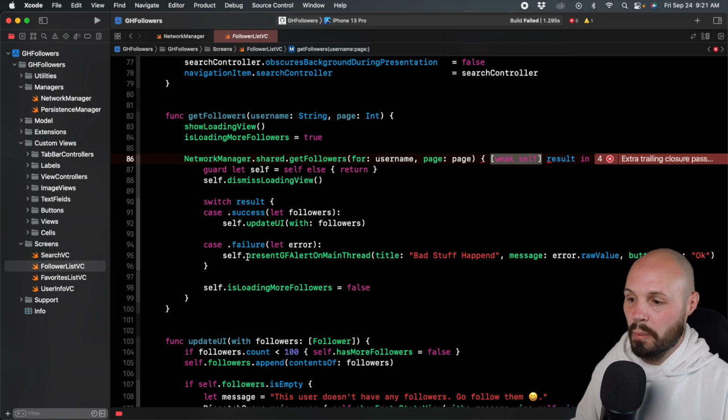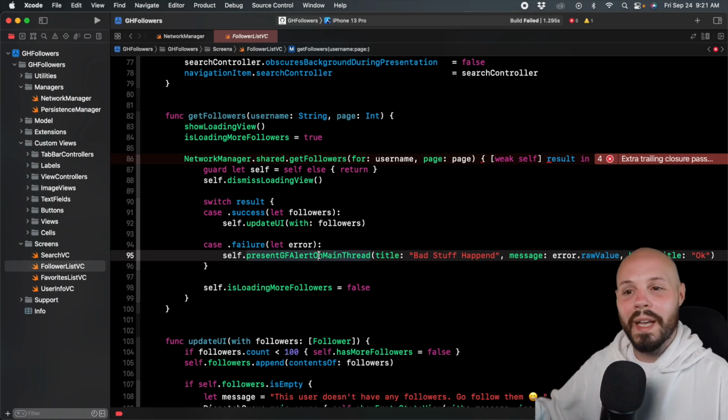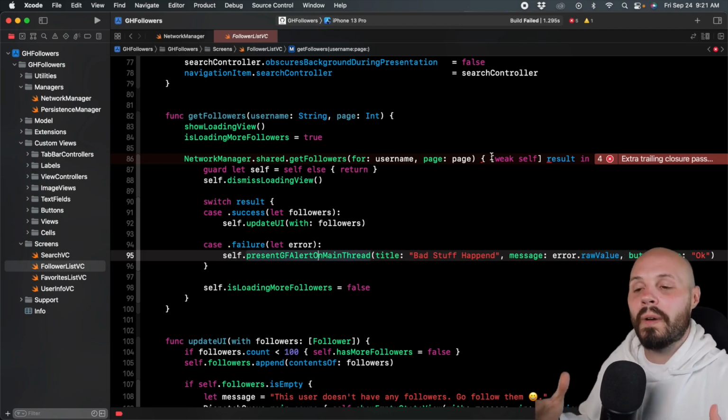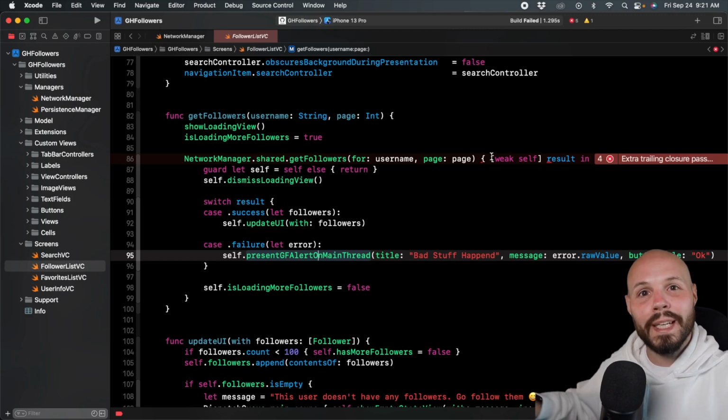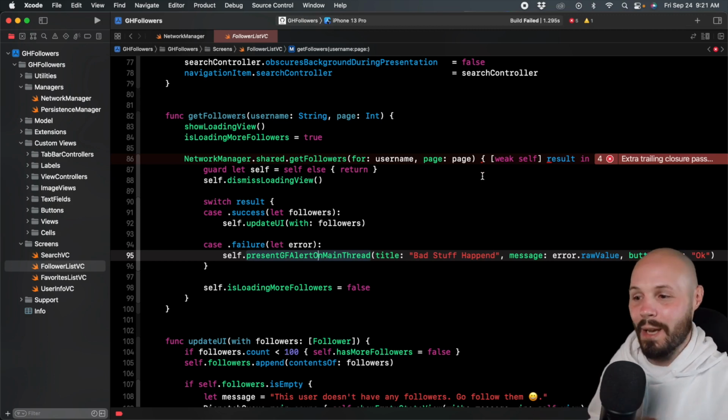And then, here we're presenting GF alert on main thread, or I believe when we update our UI, we're switching to the main thread as well. That whole switching to the main thread, weak self, this is part of what I was talking about gets abstracted away into the language, into the system itself, so we as developers can't make those errors.